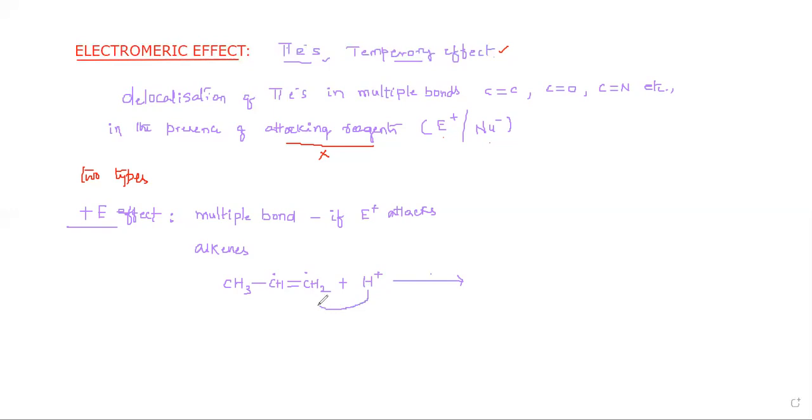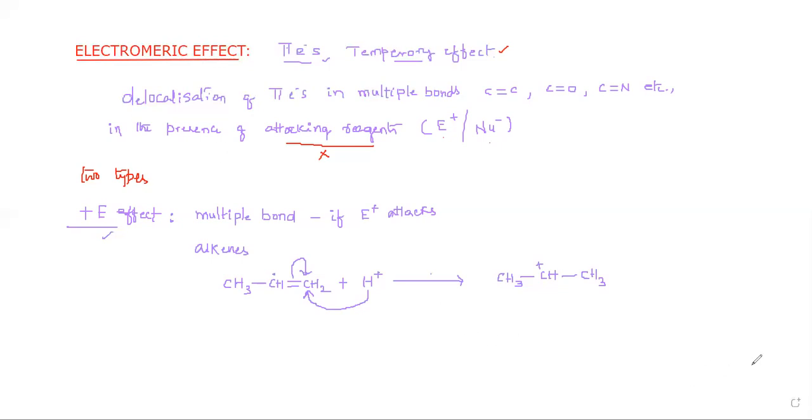Where the H plus attacks the carbon carbon double bond, the double bond shifts to that side. The pi electrons are shifted to where it is attacking. Let us consider H plus attacking here, and the arrow mark is drawn to this side. Now I get CH3, and the pi electrons are transferred to this carbon, so this carbon gets a negative charge and the other carbon gets a positive charge. So the middle carbon gets a positive charge, and the end carbon is neutralized by the H plus. This is the reaction observed in the positive electromeric effect.